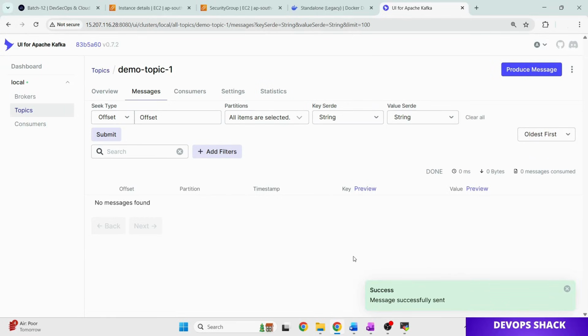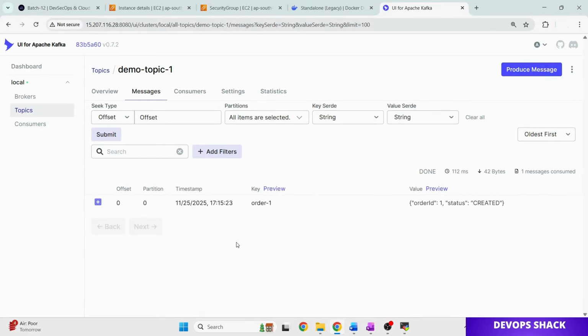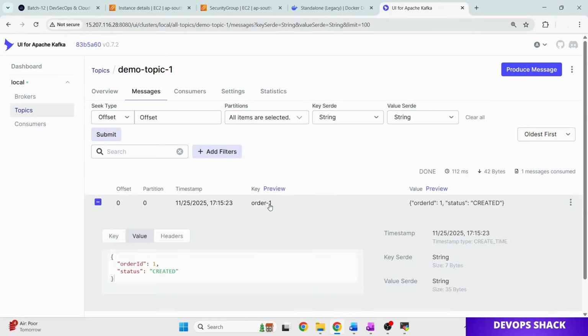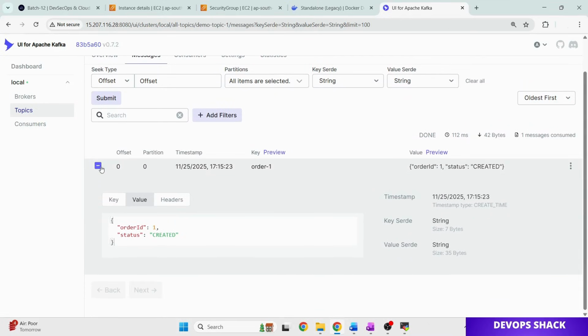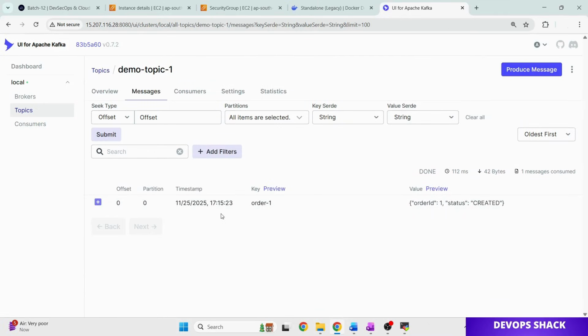So the message has been created, right? Once you have created the message and refreshed the page, in the messages section you will be able to see the message that you just created. So what exactly is happening here?